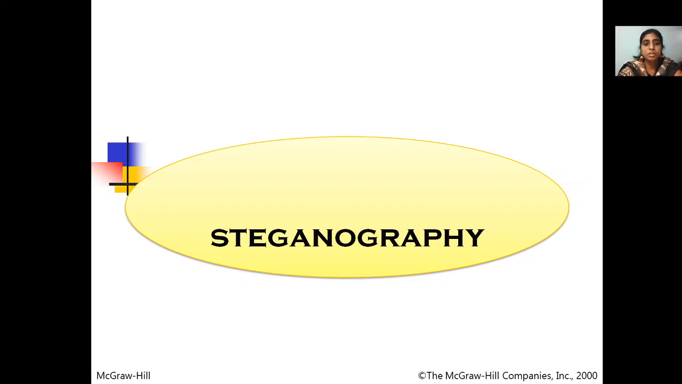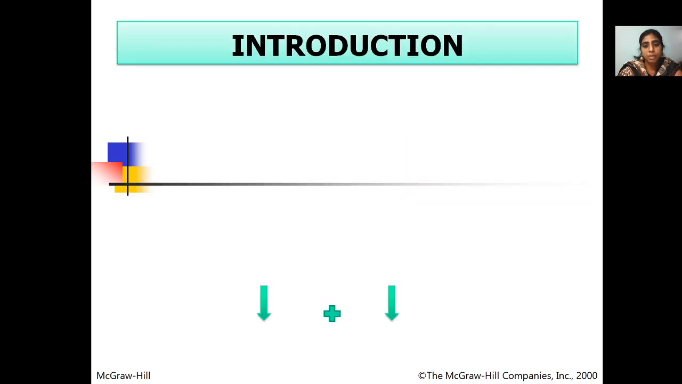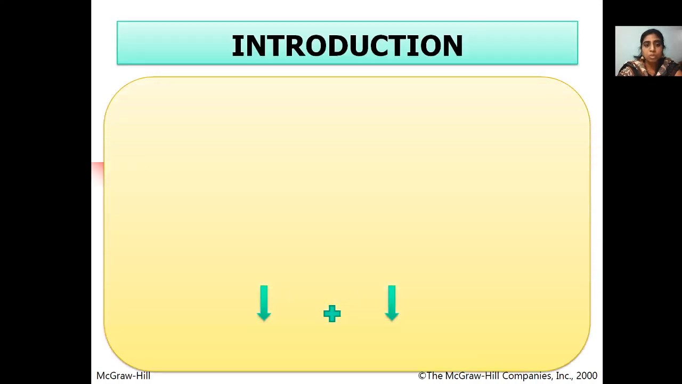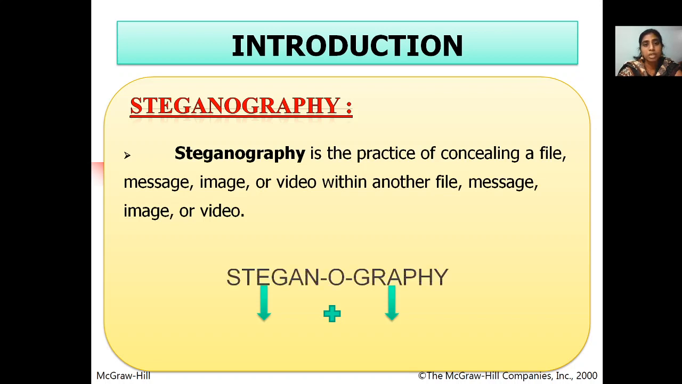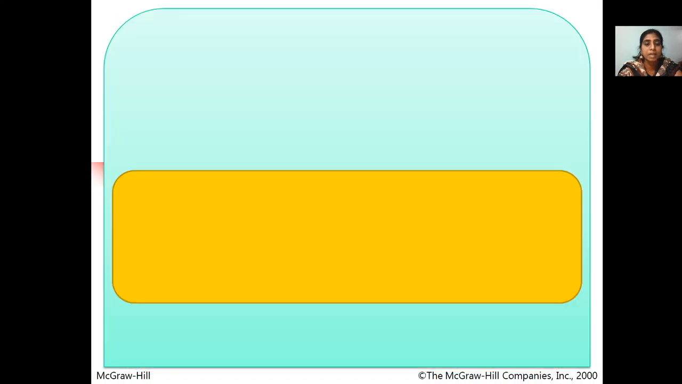Today we are going to discuss the topic steganography. So what is meant by steganography? Steganography is secret writing or hidden writing. Steganography is the practice of concealing a file, message, image or video within another file, message, image or video. Stegno means covered, graphy means writing, or you can also say hidden writing.